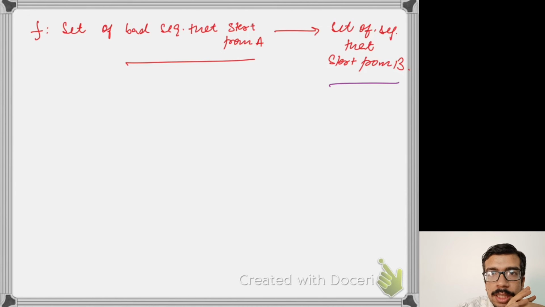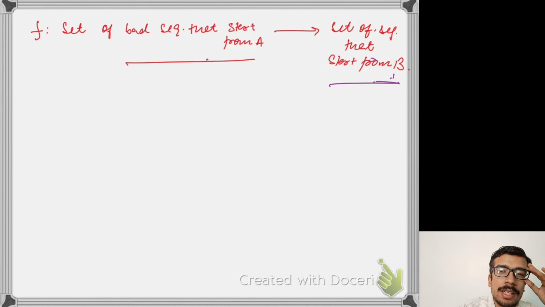Also, since this part of the path was the one touching the x equals y line, the number of A's and B's is equal until this part. So even if I flip, the total number of A's and B's remains the same. So this mapping will be a valid mapping, and it gives me a valid sequence which starts from B.